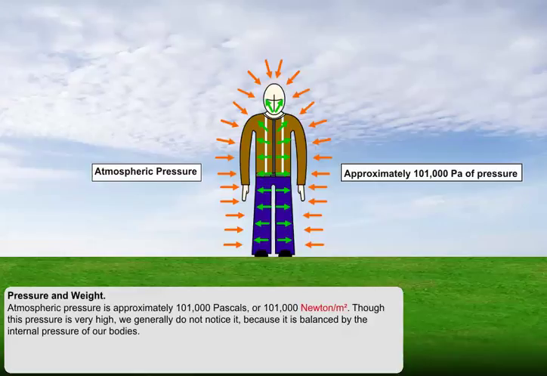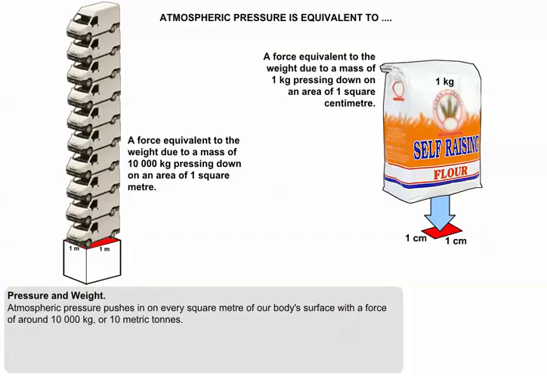At the Earth's surface, we experience a pressure of approximately 101,000 pascals, or 101,000 newtons per meter squared. This atmospheric pressure pushes in on every square meter of our body's surface with a force of around 10,000 kilograms, or 10 metric tons. That's equivalent to the weight of 1 kilogram pressing on every square centimeter of the body.